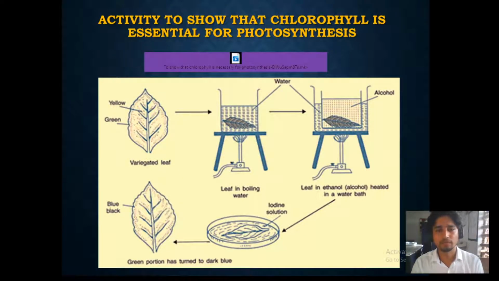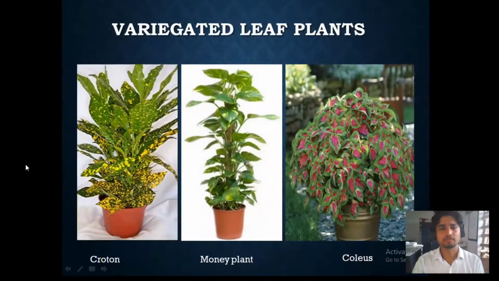In the activity, we are taking plants which are variegated. What do we mean by variegated? When we take a variegated leaf, it has both green and non-green patches of color on the leaf. Examples are croton, money plant, and coleus. These are plants we are aware of. We see them often as indoor plants, or garden plants.